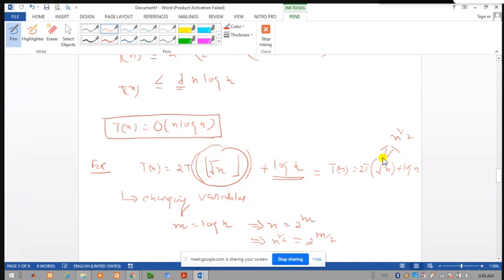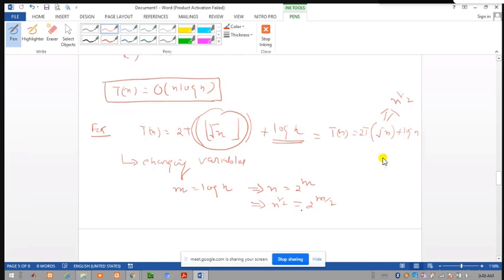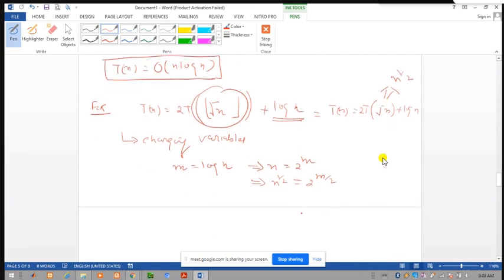Then the above recurrence relation is rewritten. When we change the variables, m is taken as log of n, then n is equal to 2 to the power m, and n to the power half is equal to 2 to the power m by 2. After putting those values, the above recurrence relation is rewritten as what?